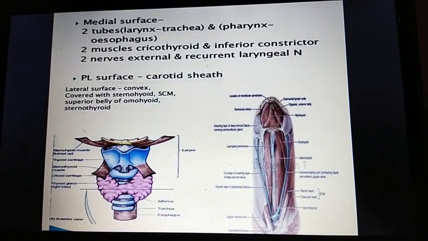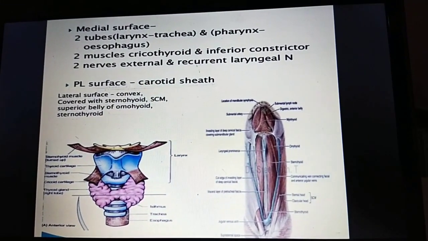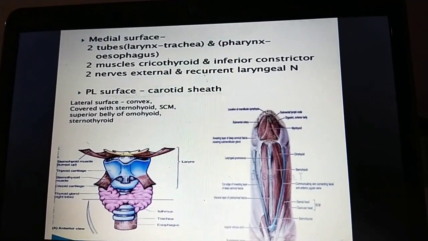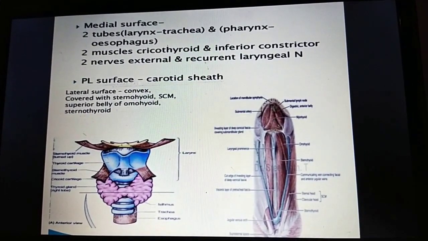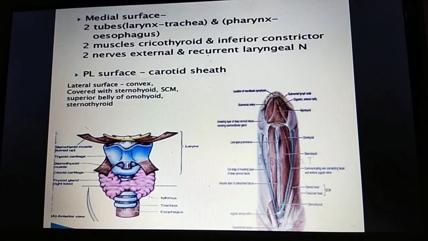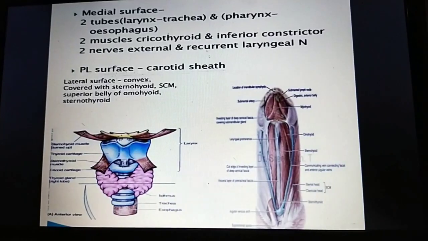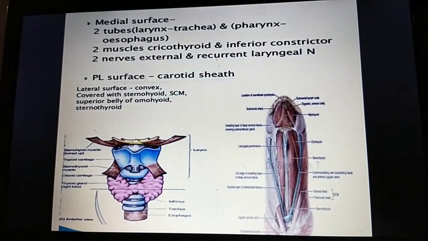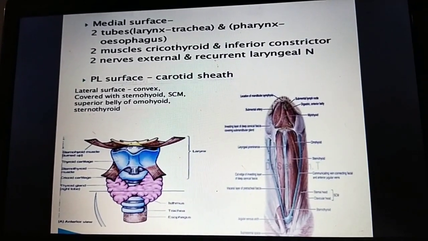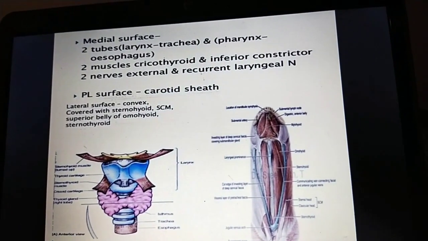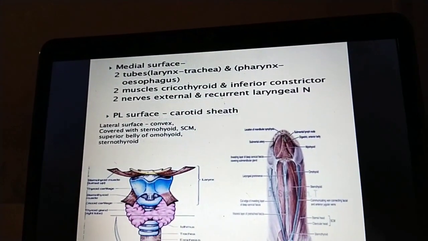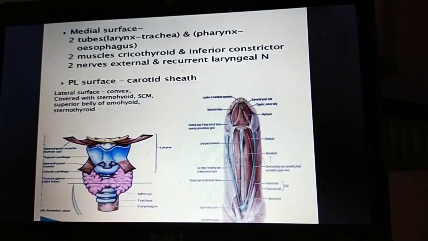Okay, the posterior lateral surface has a relation with the carotid sheath. Okay, and the lateral surface is convex and covered with the sternohyoid muscle, sternocleidomastoid muscle, superior belly of the omohyoid muscle, and sternothyroid muscle. These are the surfaces of each lobe of the thyroid gland.